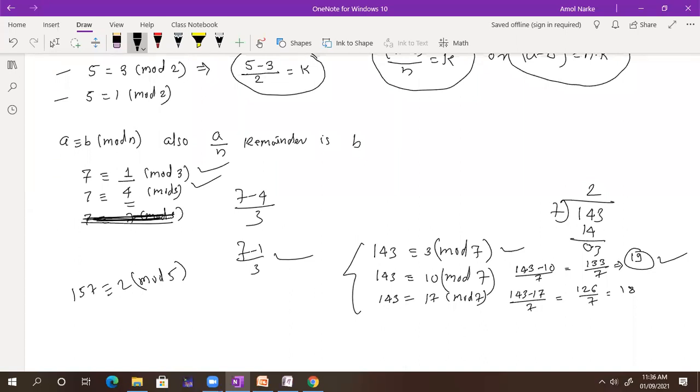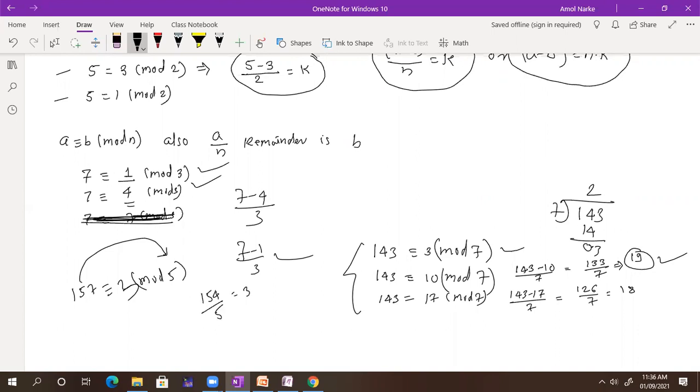So that's why if I have the numbers A and n, I can find the number B. If you have any two, then I can find the third one. It will be 157 minus 2, that is 155 upon 5, which will be k, a constant number. You should get the constant number. You cannot write 3 here. Why? Because 157 minus 3 is 154, and if I divide 154 by 5, am I getting a constant number?